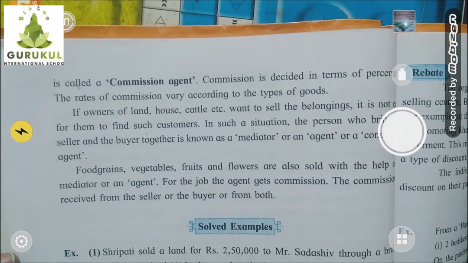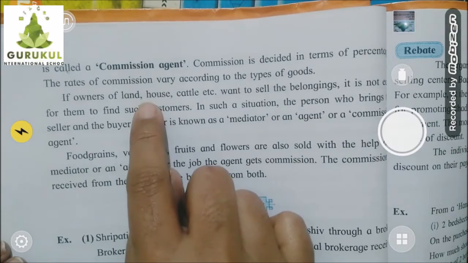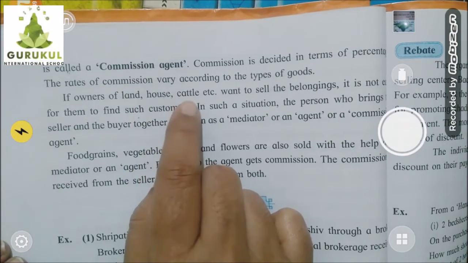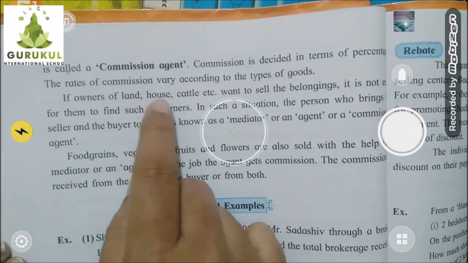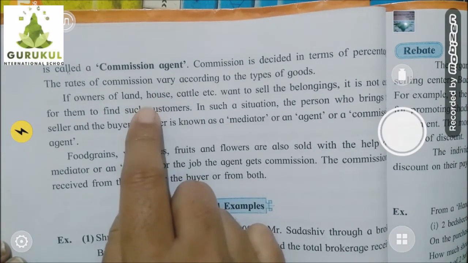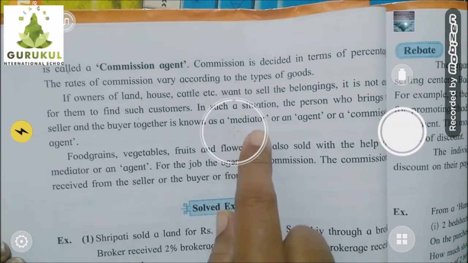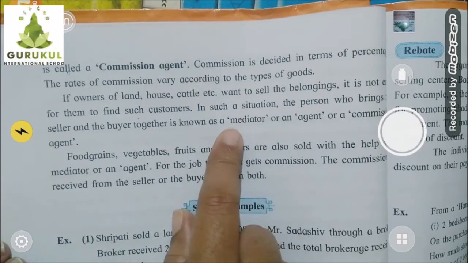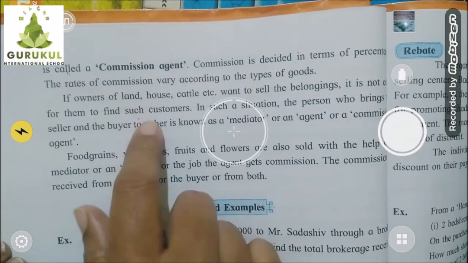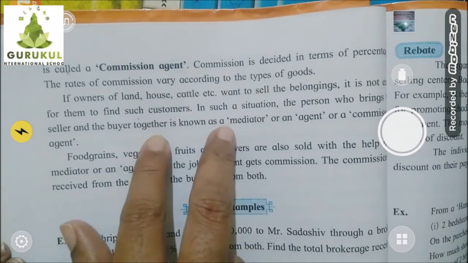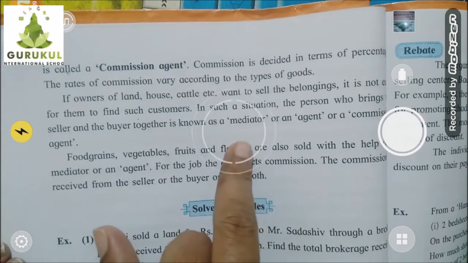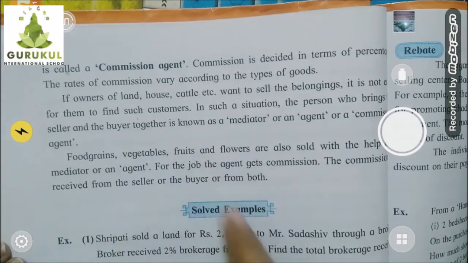Understood? Otherwise, where will we find where to sell our land or our house or our cattle, or sometimes if we want to buy these things, we don't know from where we have to buy. We need to find such a commission agent or mediator who knows the buyer and who knows the seller, both, so that he will bring that buyer and seller together, and then the transaction will be done.